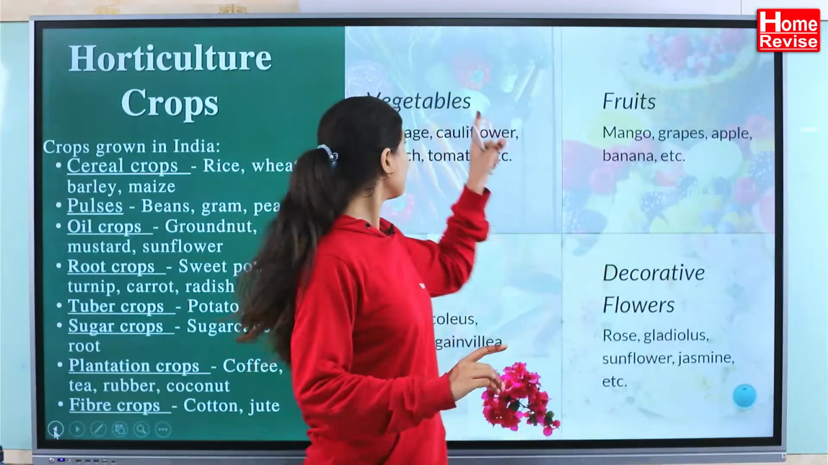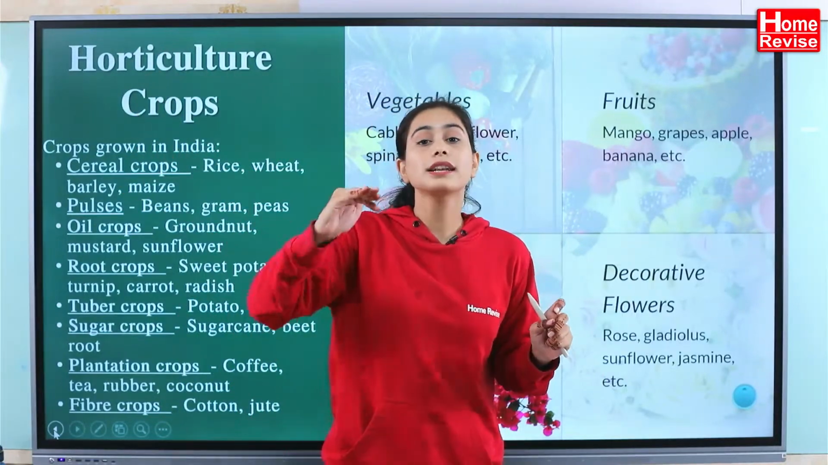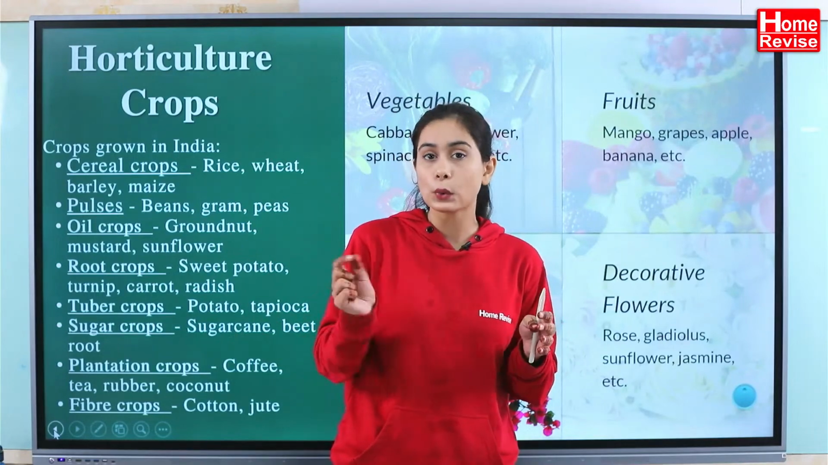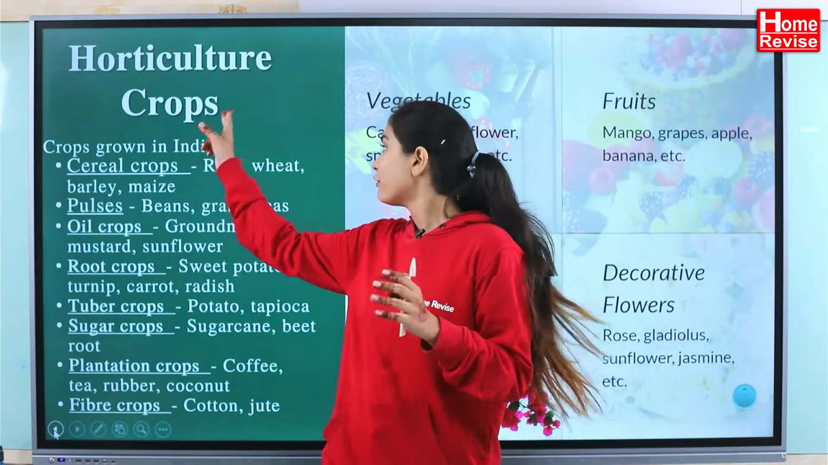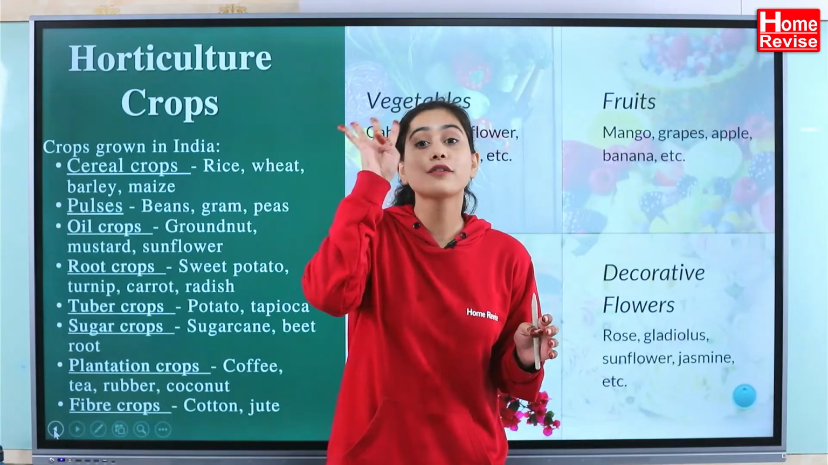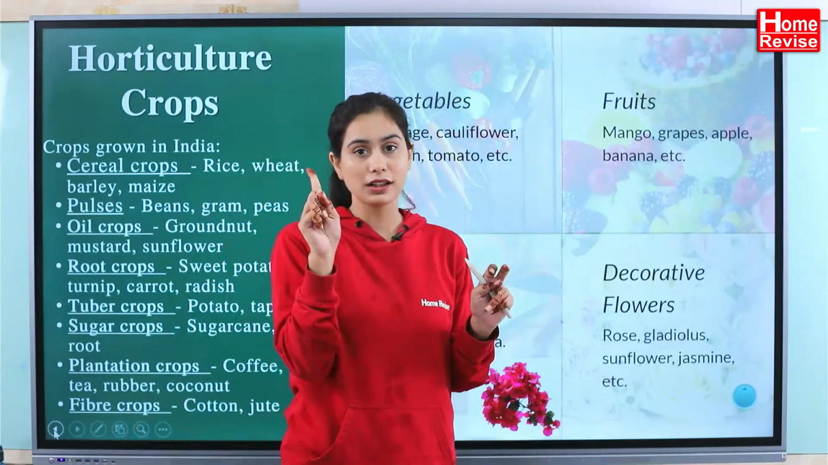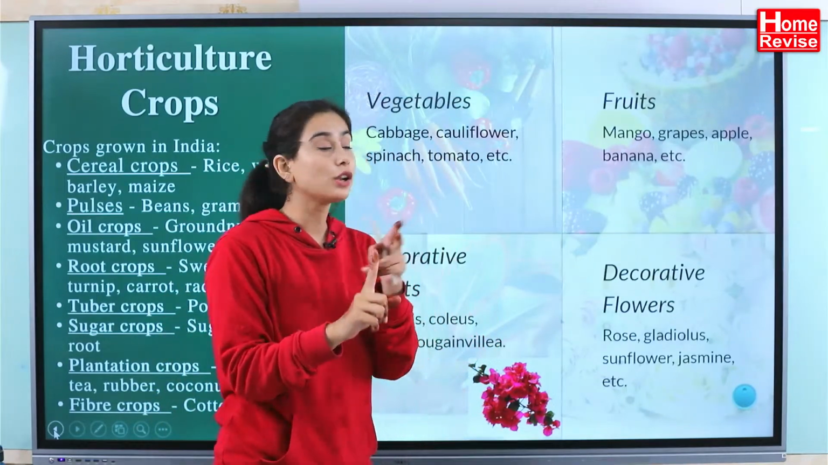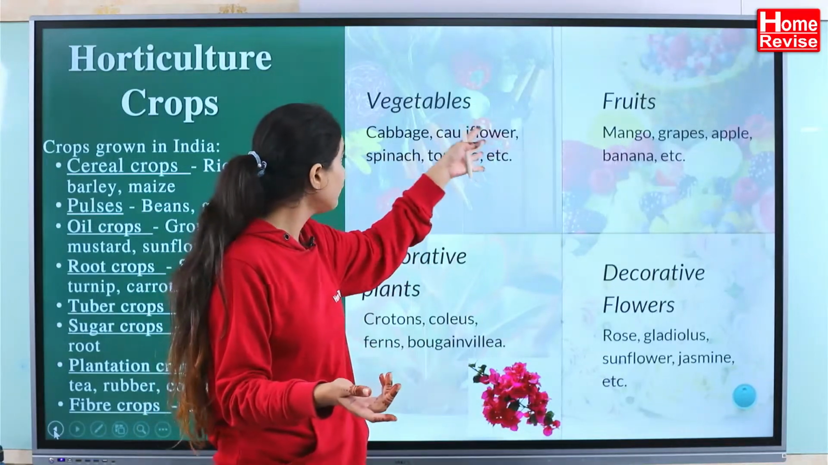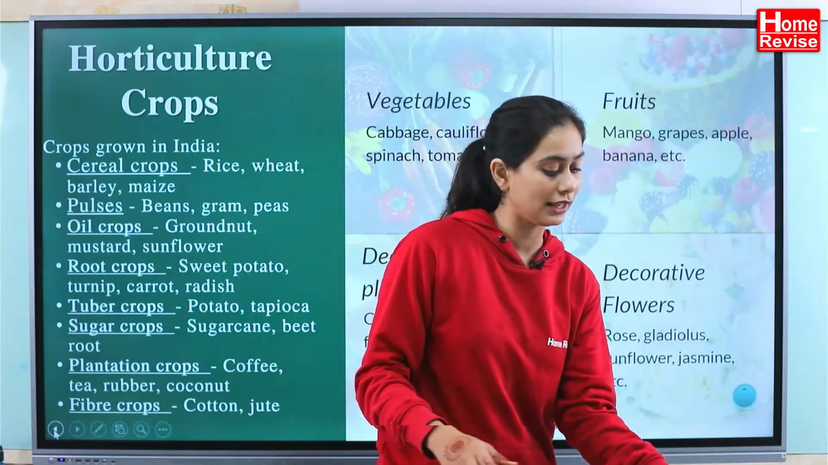When we talk about the vegetables, it is a part of horticulture and it is called olericulture. Write it down somewhere, students, you need to note it down. Horticulture is not just production of fruits, it has 4 branches. Number 1 is olericulture, wherein you are going to cultivate vegetables like cabbage, cauliflower, spinach, tomato. These all come under olericulture.